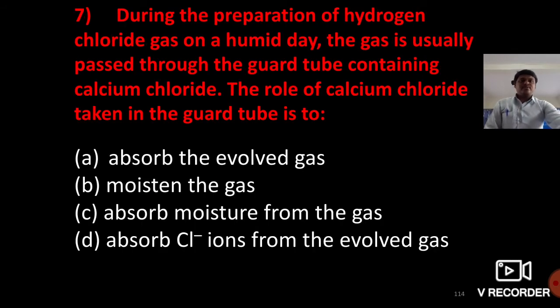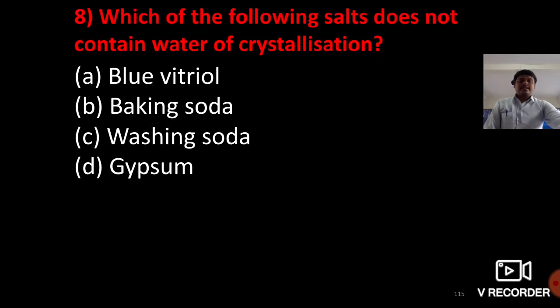During the preparation of hydrogen chloride gas on a humid day, the gas usually passes through the guard tube containing calcium chloride. The role of the calcium chloride taken in the guard tube is to absorb the moisture from the gas.